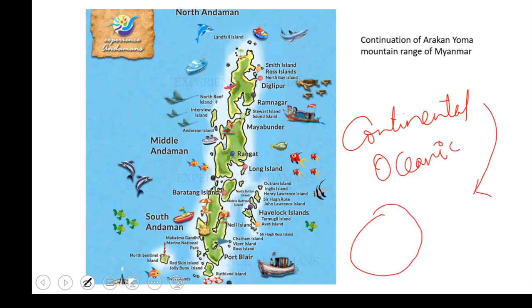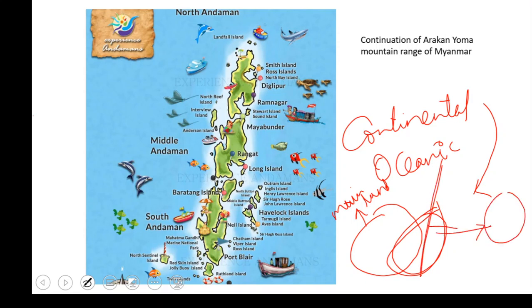Suppose that there is a landmass which was a mainland, which is part of some continent. Because of some reason like subsidence, which is nothing but a difference in levels, some part of your mainland has been detached. Because of the subsidence this island was separated from the mainland, and there is a passage between these two. This is your mainland and this is your newly formed island. So this is one way how an island is formed.